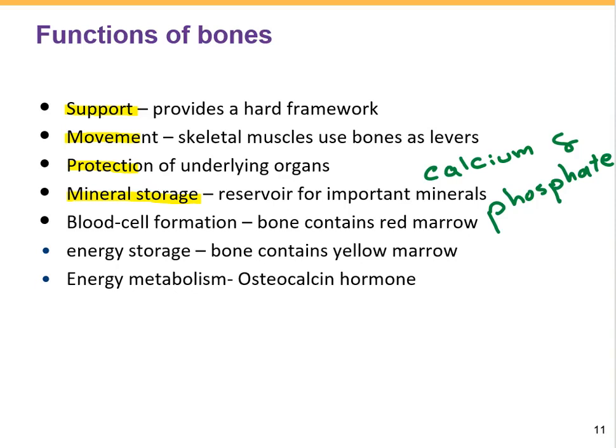And also, can you believe it? Our bones are involved in blood cell formation because bones contain the red bone marrow, and red bone marrow makes the blood cells. In red bone marrow, we have the hematopoietic stem cells, which are able to divide and differentiate and make the new blood cells.